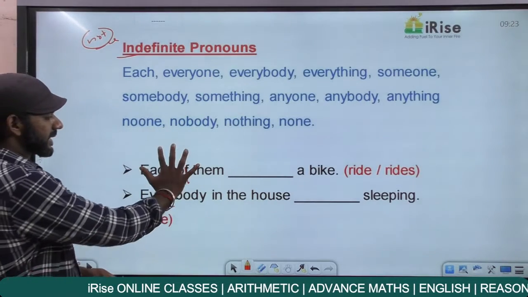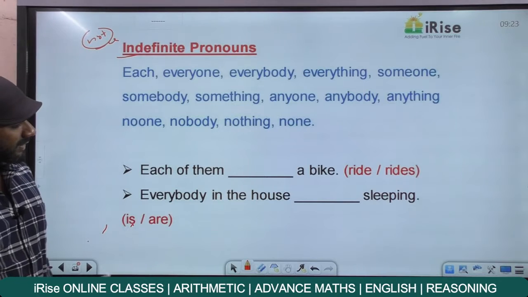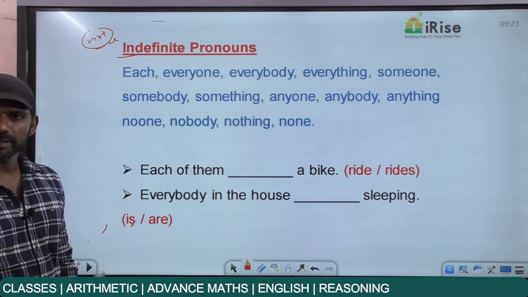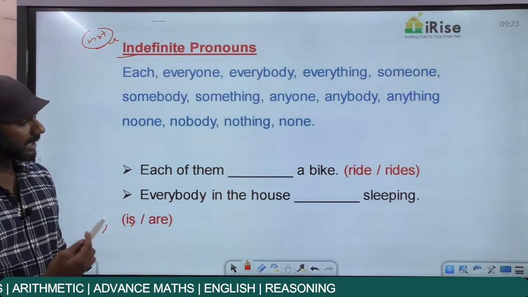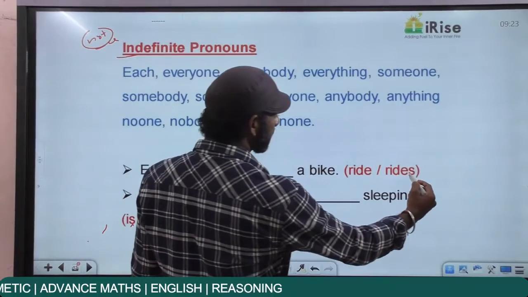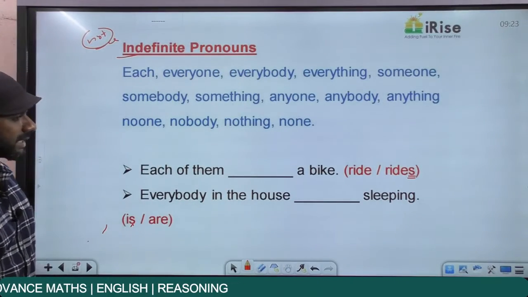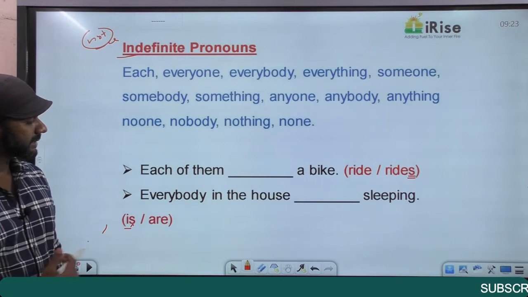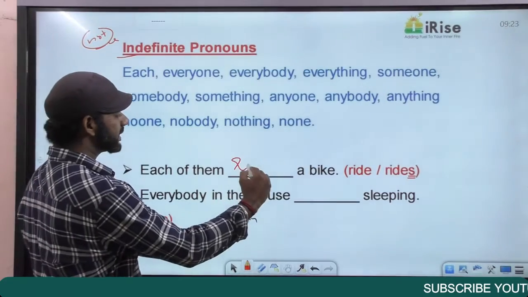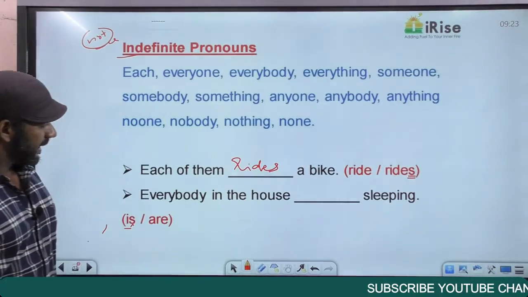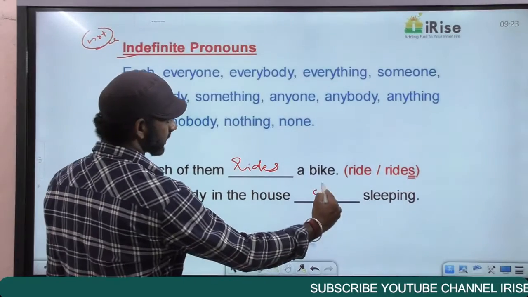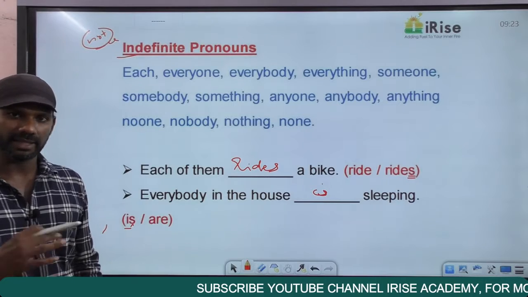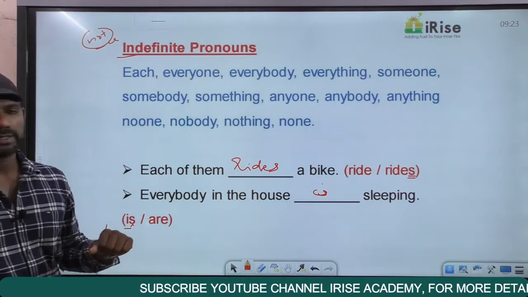Each of them dash a bike. Everybody in the house dash sleeping. Each of them dash a bike. The options are ride, rides. Ride is plural. Rides is singular because of the S. Everybody in the house dash sleeping. Is is singular. Are is plural. I say each of them rides a bike. Everybody in the house is sleeping. Now we always say everybody are. Everybody are is a wrong usage. It must be everybody is. I'll tell you why.